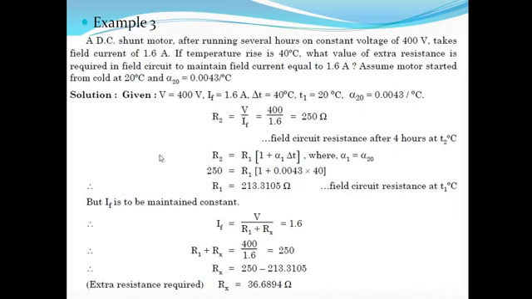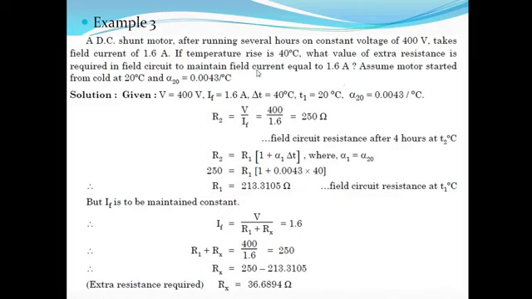Now this is one application based problem. In this problem, a DC shunt motor, after running several hours on constant voltage of 400 volt, takes a field current of 1.6 ampere. If temperature rises 40 degrees centigrade, what value of extra resistance is required in field circuit to maintain field current equal to 1.6 ampere?